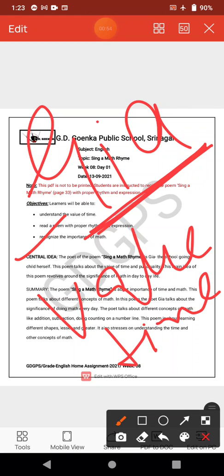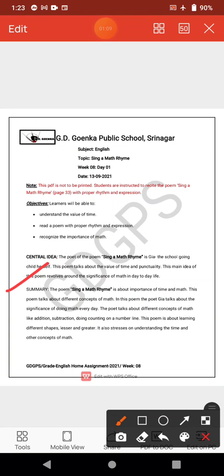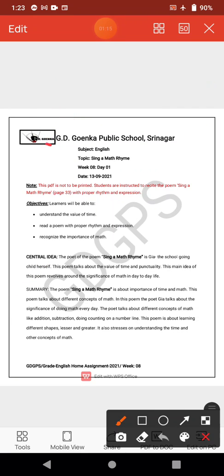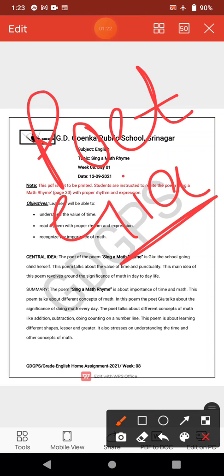And the main idea of this poem revolves around math. It tells us about the significance of the math that we do in our daily life, in day-to-day life. Very good. So now let's come to the summary of the poem. The poet of this poem is Jia. And Jia is a school-going girl.